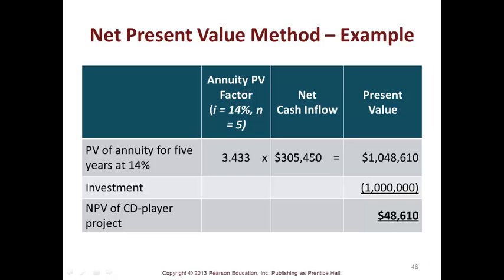Here's a net present value example. You have your annuity present value factor, I, where I is your interest rate, 14%, and your periods, N, are 5. That's how we write these problems. So you look for your factor on your chart, and here's your net cash inflow, and you multiply them and you get your present value, less your investment, so you have a positive investment.